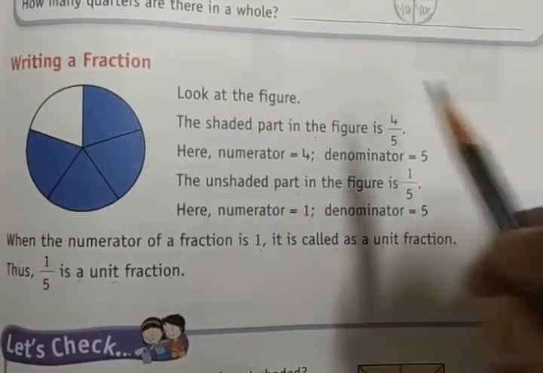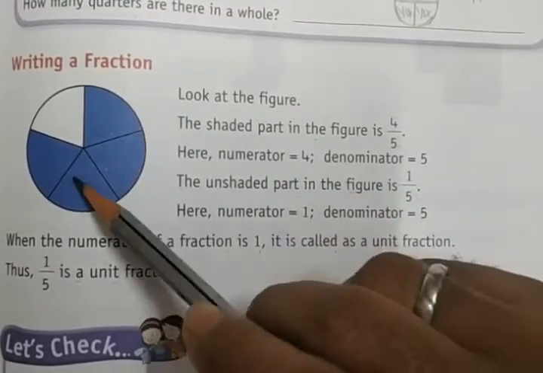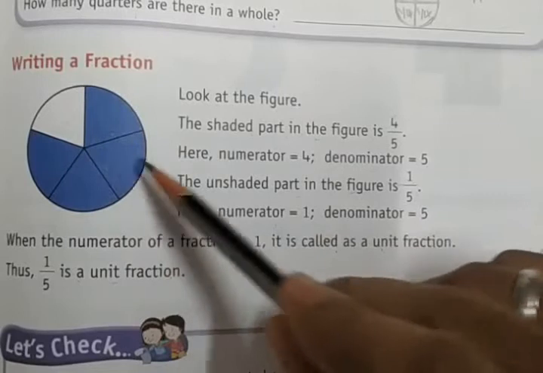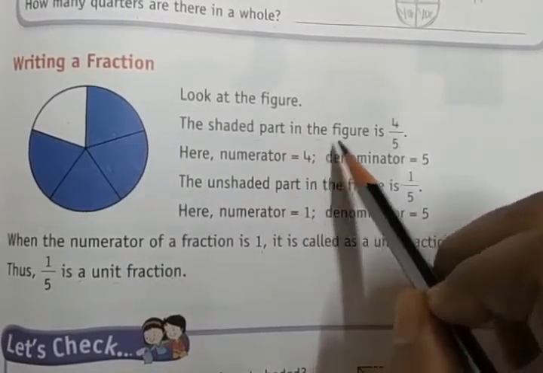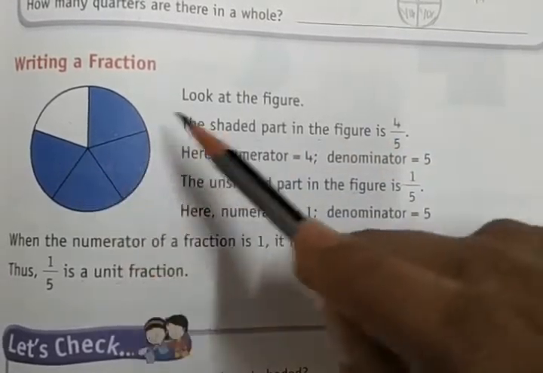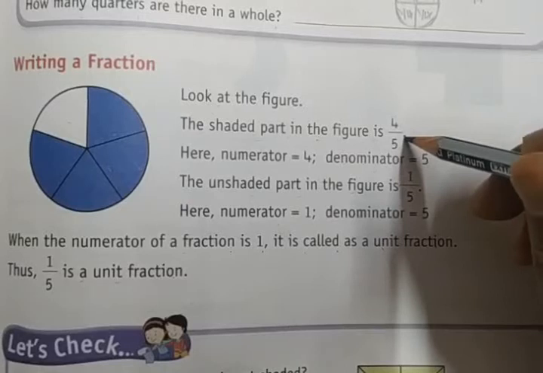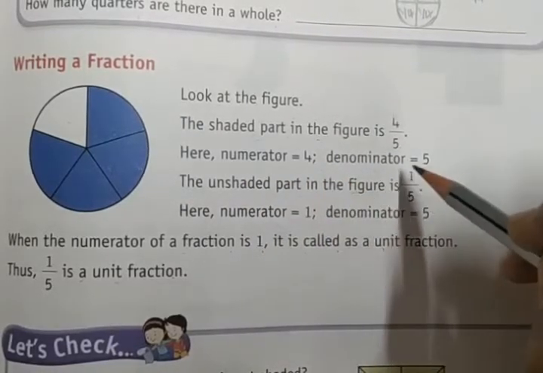Next is writing a fraction. Look at the figure. 1, 2, 3, 4, 5. The shaded part in the figure is 4/5. Out of 5, 4 parts are shaded. Here the numerator is 4 and the denominator is 5.